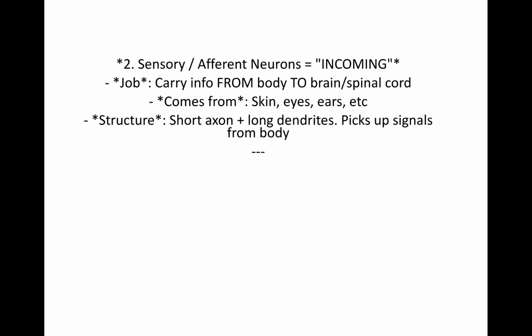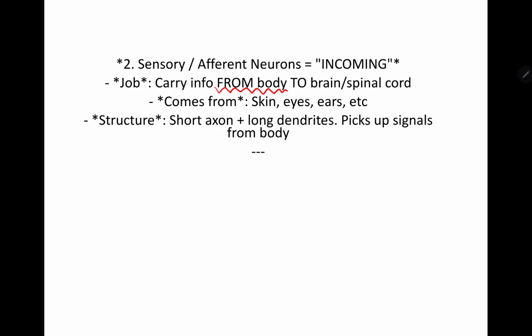Now, sensory or afferent neurons is nothing but incoming. The signals are incoming signals. Now, what is its job? It carries information from the body to the brain or spinal cord.